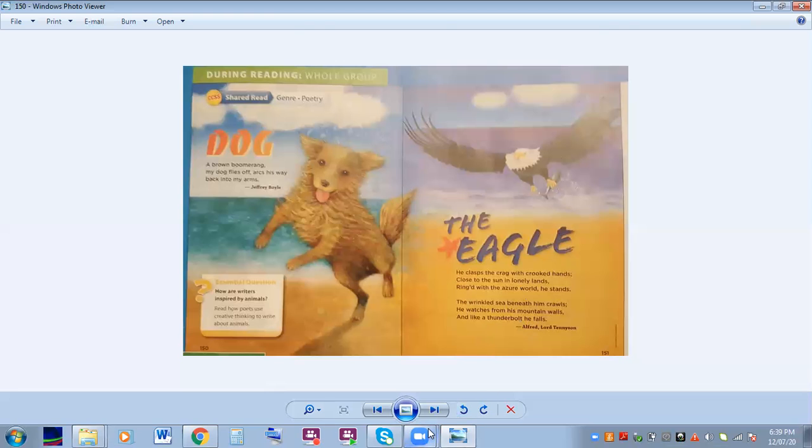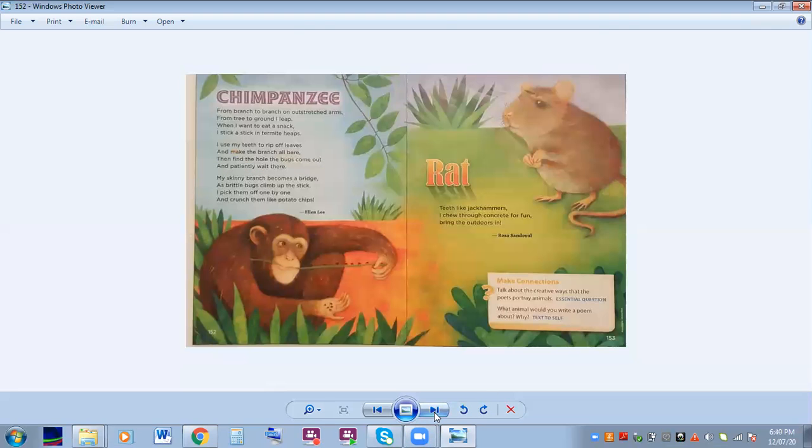Okay, this is a lyric poem. All right, our next poem is Chimpanzee. Chimpanzee, we can also look at and tell that it's a lyric poem because we're only studying two types, lyric poetry and haiku. And this is not a 3-line poem, nor does it have stanzas that have 3 lines in them. So we can look at it and tell right from the beginning that it is a lyric poem.